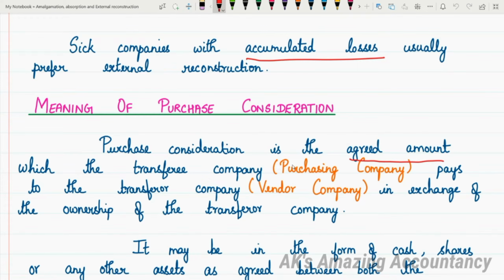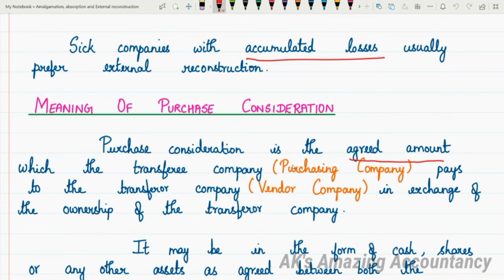To be very simple, the purchasing company is called as the transferee company, and the vendor company or the selling company is called as the transferor company. When you take the question, what is purchase consideration? It is the consideration payable by the purchasing company to the vendor company, to the selling company. So, what is purchase consideration? It is a consideration payable by the purchasing company to the company which is the selling company or vendor company.